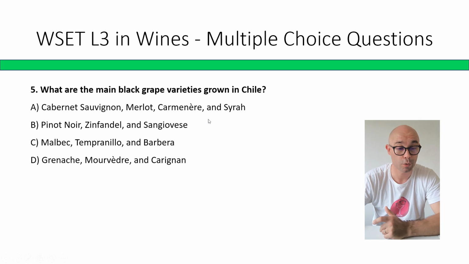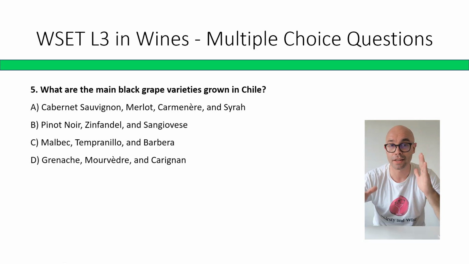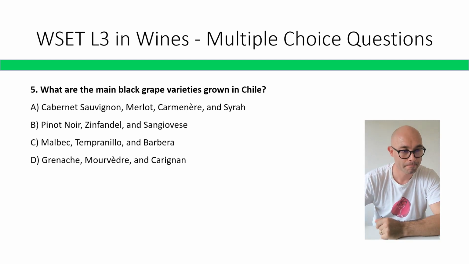I had a blend that was Cabernet Sauvignon. I'm not sure if Merlot was inside. Cabernet Sauvignon, Carménère, and Syrah, and the wine was beautiful. It was interesting. It had all the components of these three grape varieties.